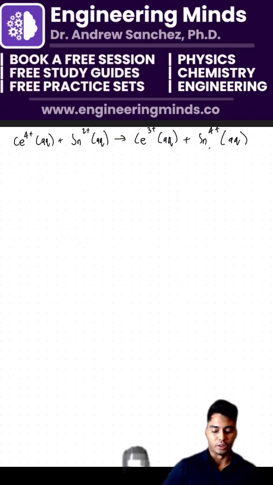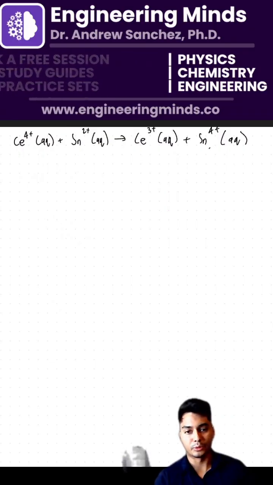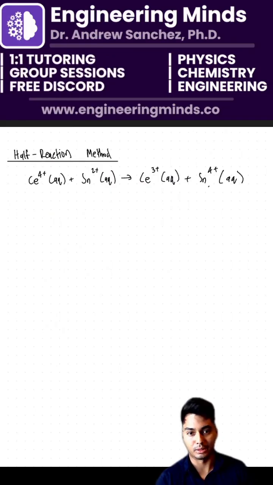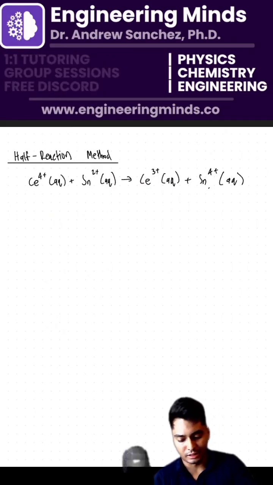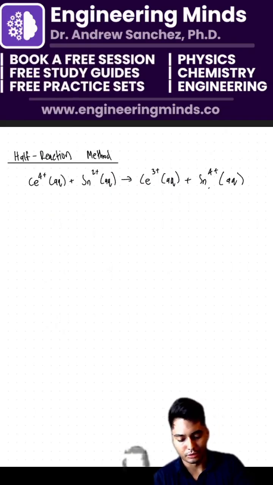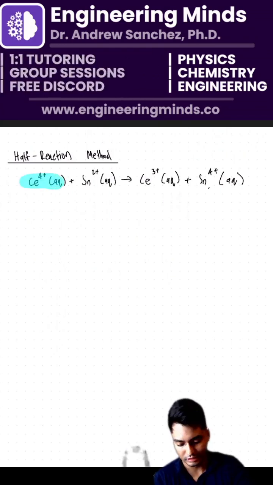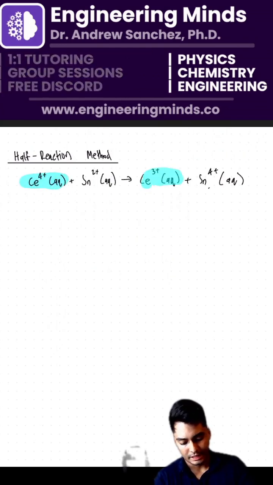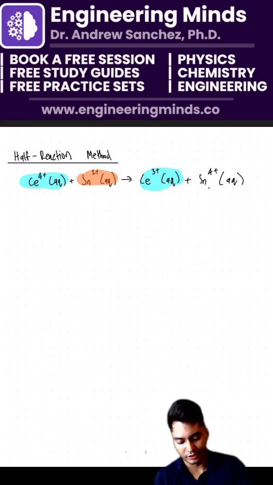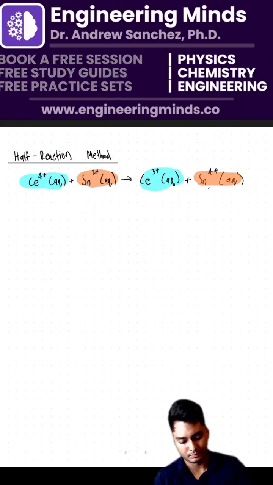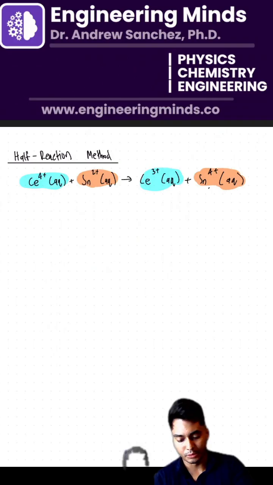All right, so we're going to separate this into two half reactions. This is called the half reaction method. Okay, so think of it like this. I'm going to combine my first half as just the Ce, okay? And then I'm going to do the second half as just the Sn here, okay? And then we're going to combine those together to balance it.